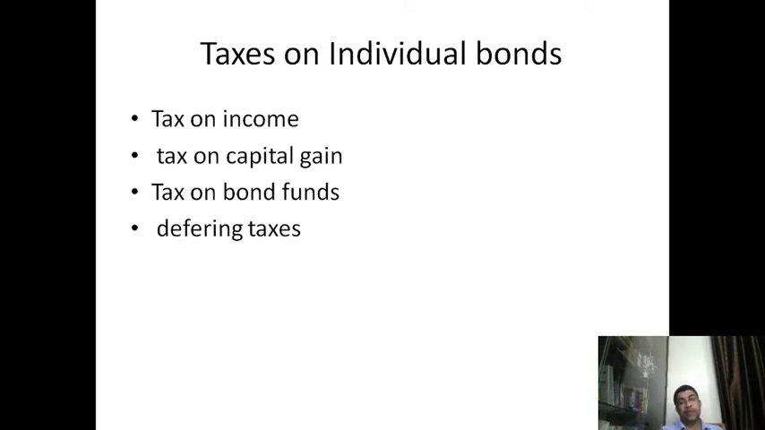Income is taxable at the applicable slab rates. Tax on capital gain is taxed at different rates. Long-term capital gain attracts 20%. Now it is reduced in some cases, it keeps changing, but it is lower than the short-term capital gain tax.